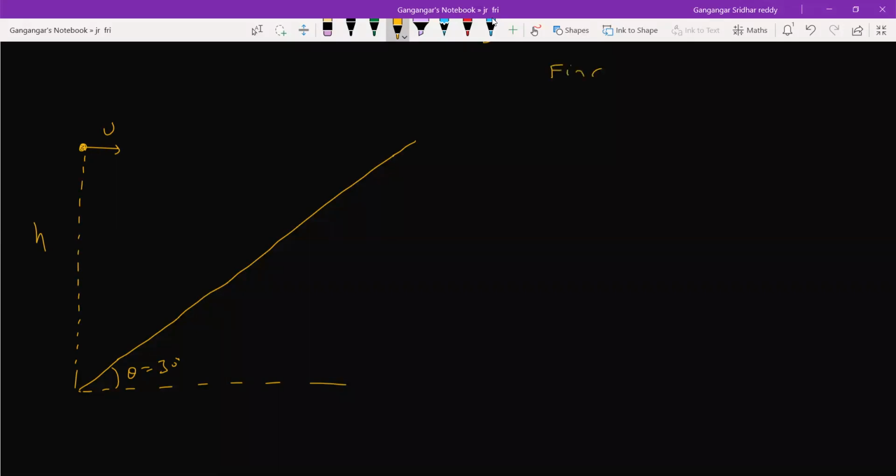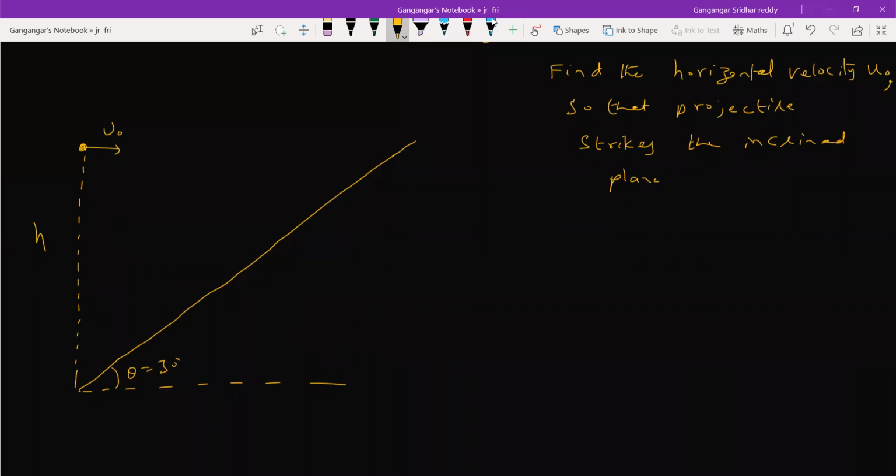Let me write: find the horizontal velocity u naught so that the projectile strikes the inclined plane normally. h is given for us, theta is the angle of inclination given. So find the horizontal velocity u naught so that the projectile strikes the inclined plane normally. So what is the value of u naught in terms of h?